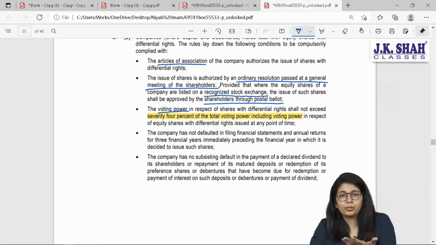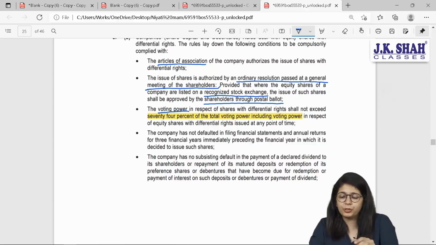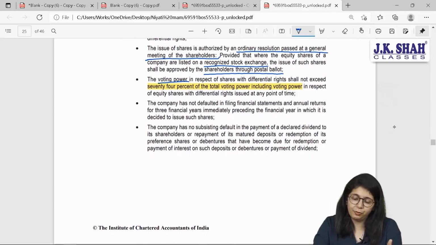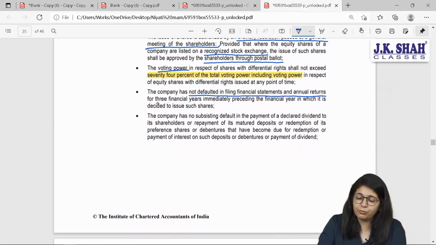So if you issue differential shares, their voting power should be maximum 74% only. Remaining should be for others. Company has not defaulted in filing the financial statements and annual returns for at least 3 financial years preceding the financial year in which it has decided to issue such shares.